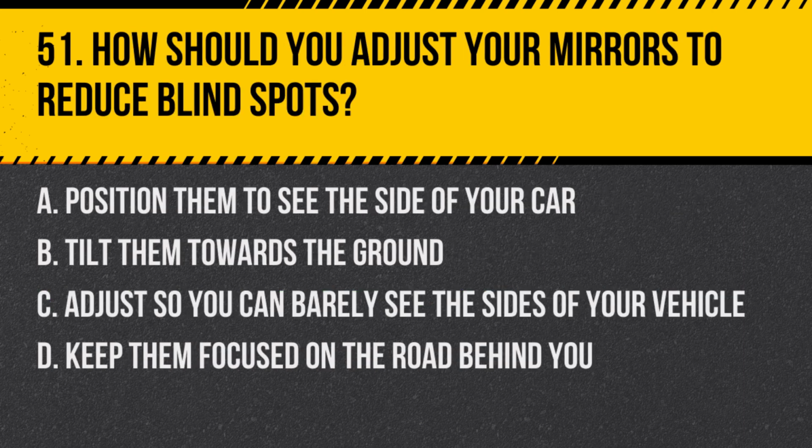Question 51. How should you adjust your mirrors to reduce blind spots? A. Position them to see the side of your car. B. Tilt them towards the ground. C. Adjust so you can barely see the sides of your vehicle. D. Keep them focused on the road behind you. Answer: C. Adjust so you can barely see the sides of your vehicle. This minimizes blind spots and improves your ability to see surrounding traffic.